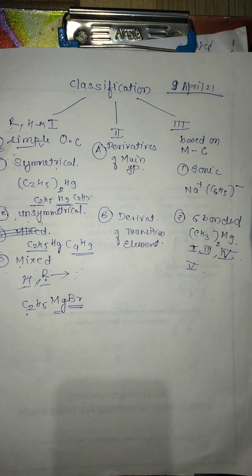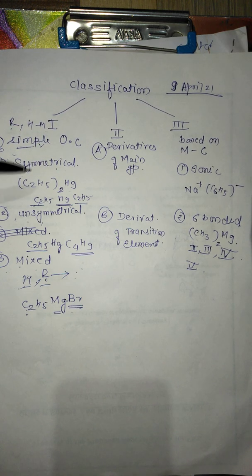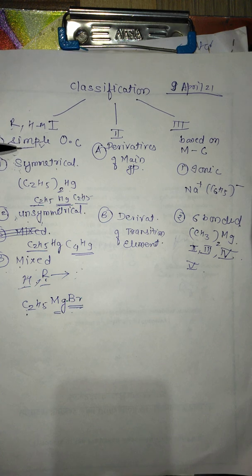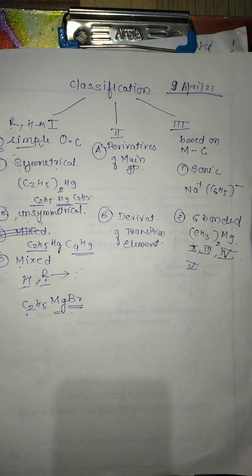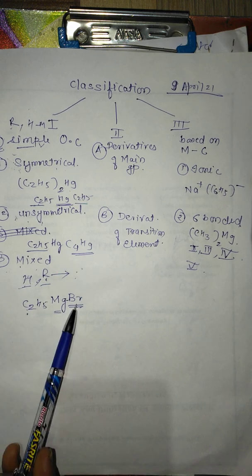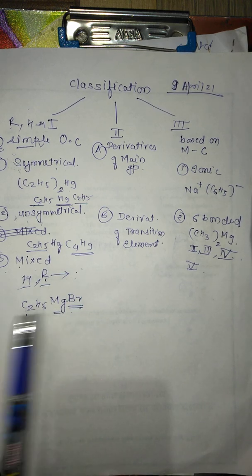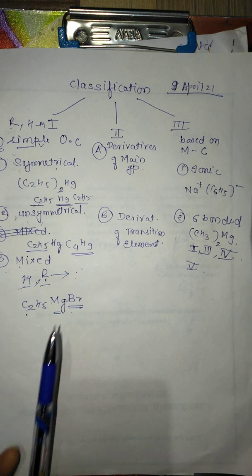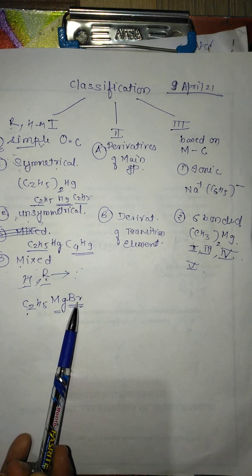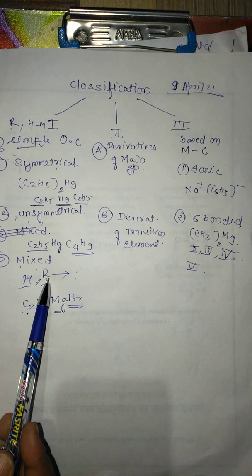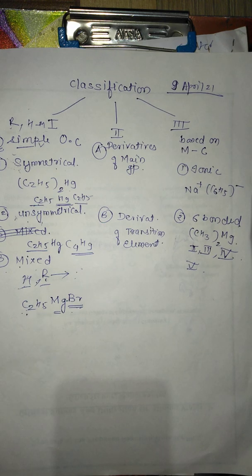So hope you have understood the simple organometallic compounds, symmetrical and unsymmetrical, the first category, and the second is the mixed one. In that, mixed means they are not having the organic or hydrogen radical on the other side. On one side it can be there, on the other side either any negative ion or any other element except hydrogen or organic radical will be there. So that is coming under the first classification.